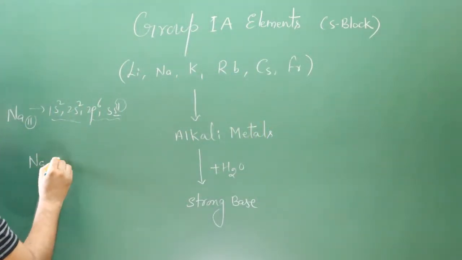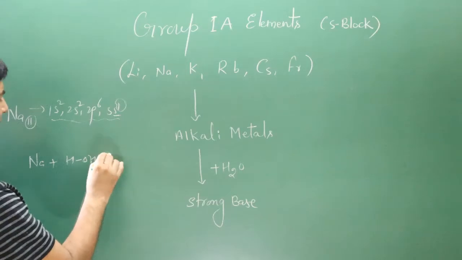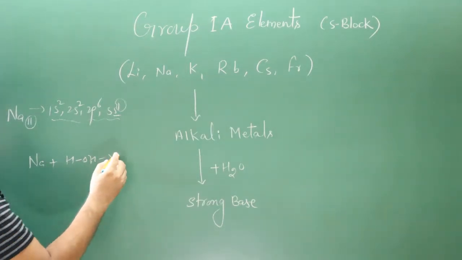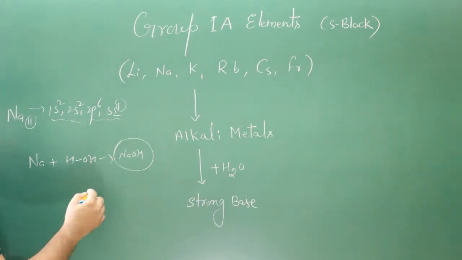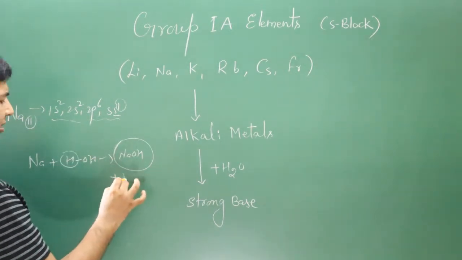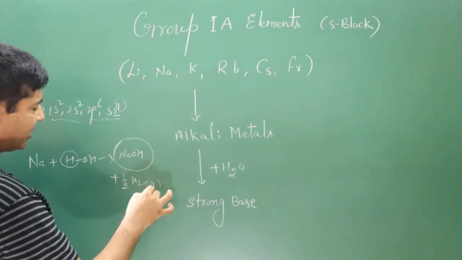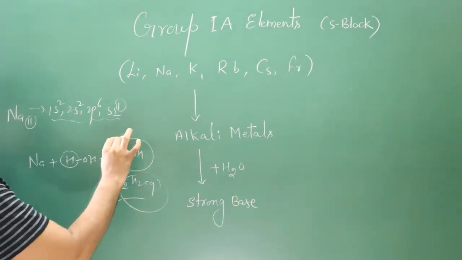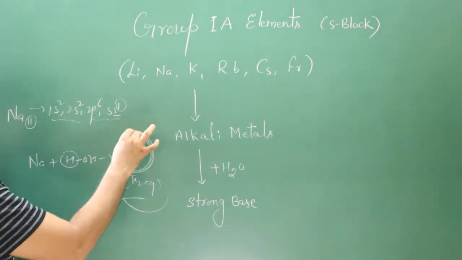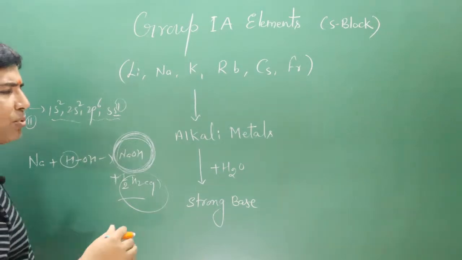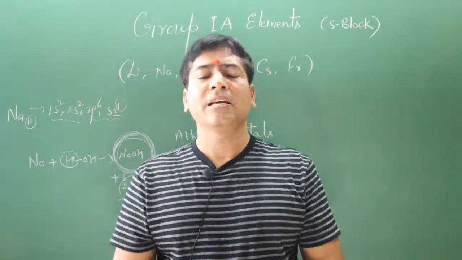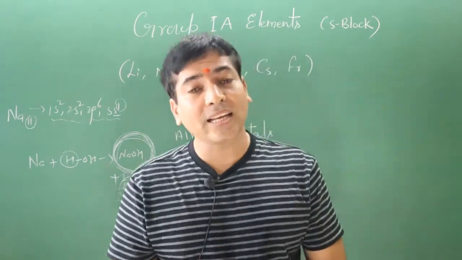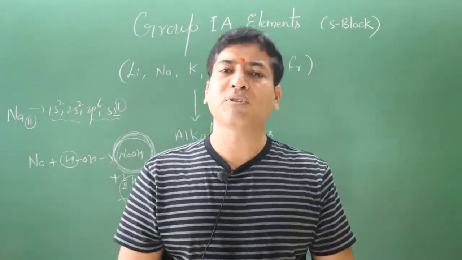Sodium reacts with water. What will happen? Sodium will combine with hydroxide ion, forming a strong base. A strong basic solution is formed, and the hydrogen will escape in the form of hydrogen gas. So this gas has escaped and we are left with this basic solution. This is a strong base. Alkali means base. This is the reason these elements are known as alkali metals. This is a small introduction about first group elements.